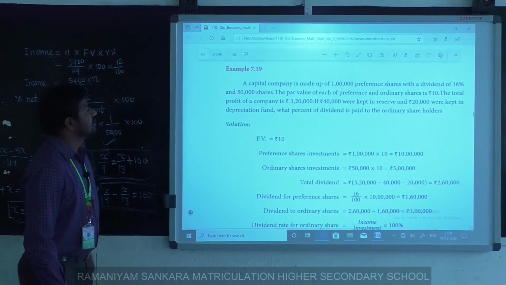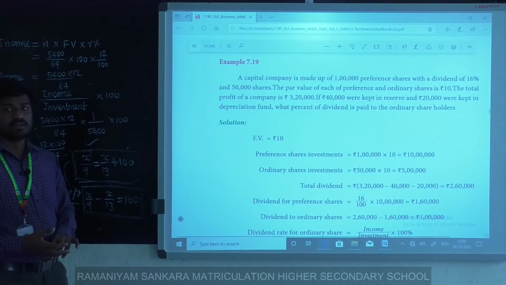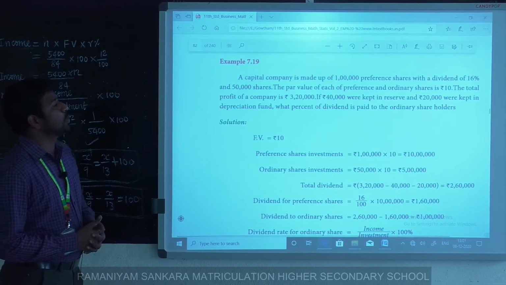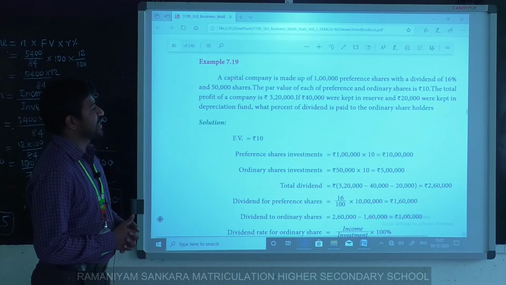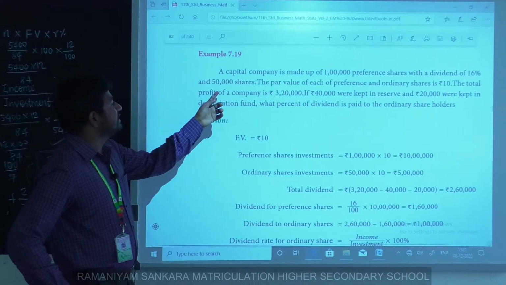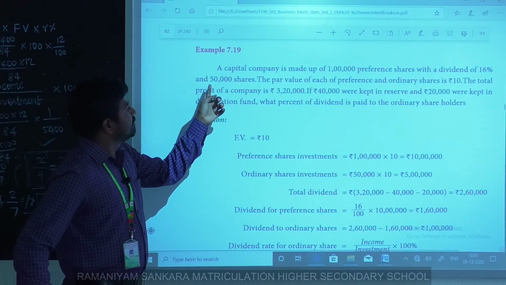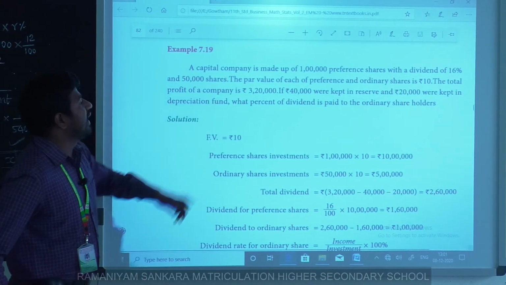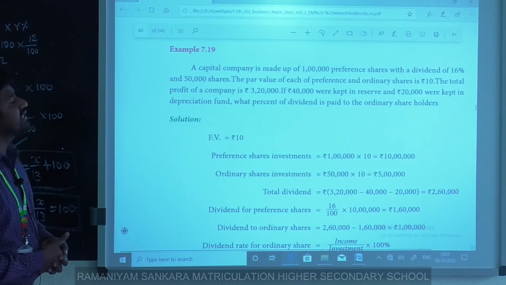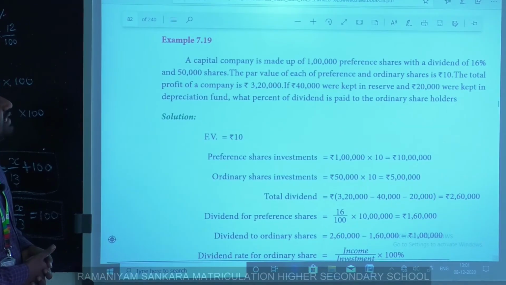Example 19. The capital of a company is made up of 1 lakh preference shares with a dividend of 16% and 50,000 ordinary shares, and the par value of each preference and ordinary share is rupees 10.